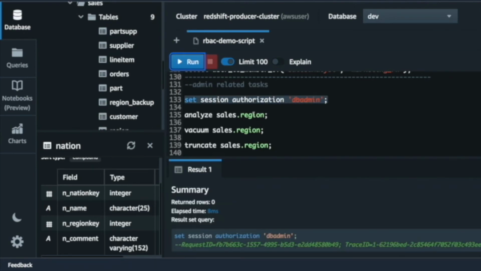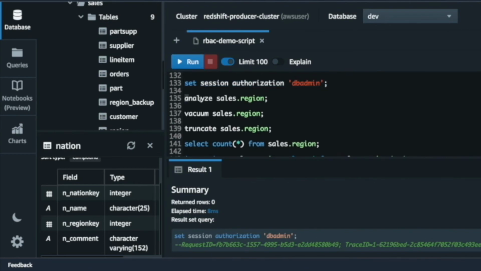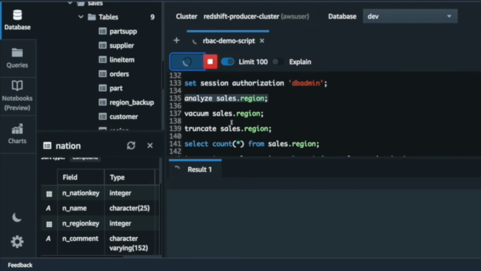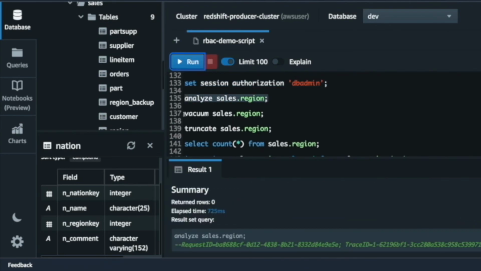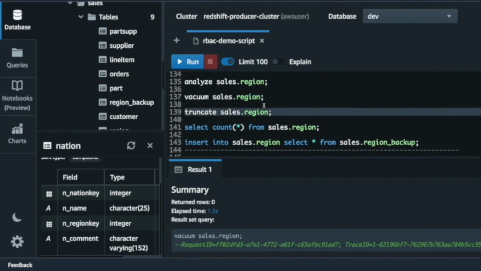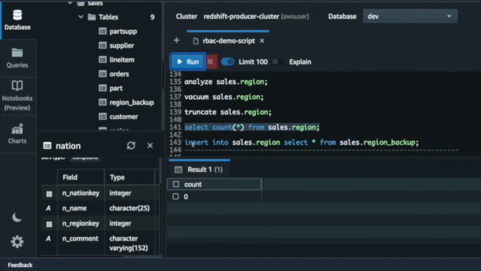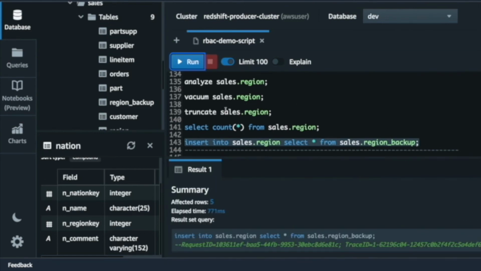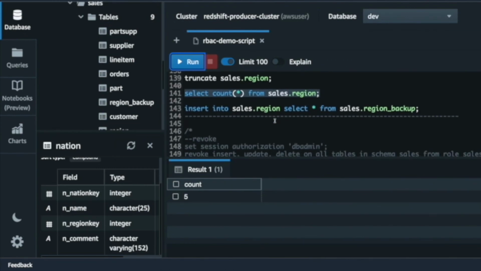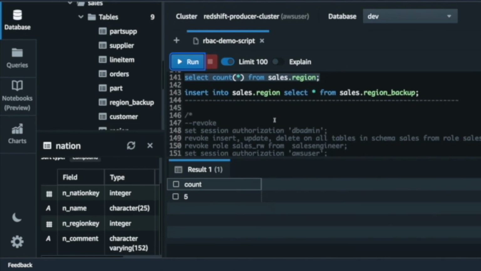So let's change it to DB admin. And now we have done some changes to the region table. So let's run the analyze and it runs successfully. Let's also do vacuum. And finally, let's truncate the region table. So once I truncate, if I try to query, the count star will be 0, and then let's make sure that I reinstate it back. And if I do a count star now, it will have 5 rows because 5 rows have been inserted.